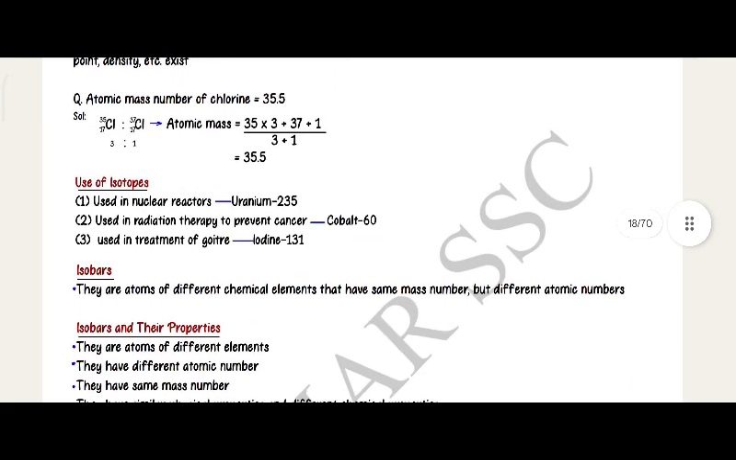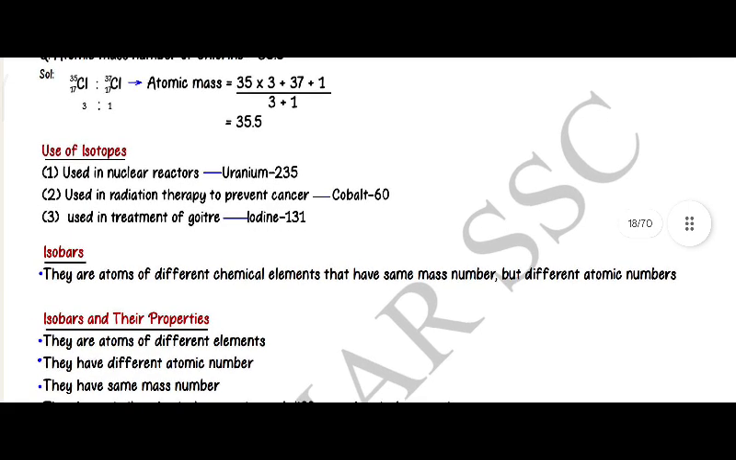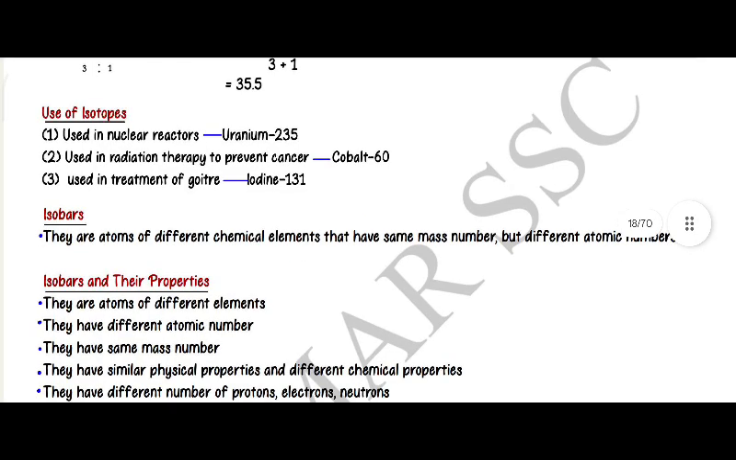Use of isotopes. Used in a nuclear reactor, uranium 235. Used in radiation therapy to treat cancer, cobalt 60. Used in the treatment of goitre, iodine 131.